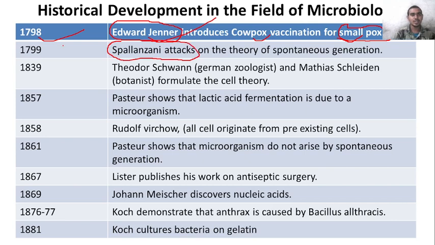In 1799, Spallanzani attacked the theory of spontaneous generation. In 1839, Schwann and Schleiden formulated the cell theory.